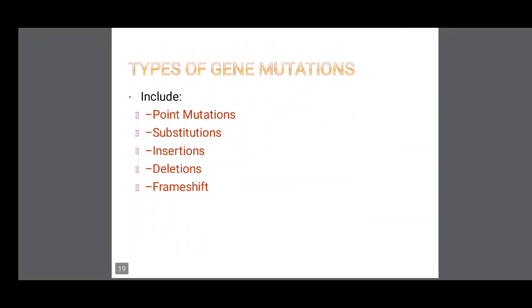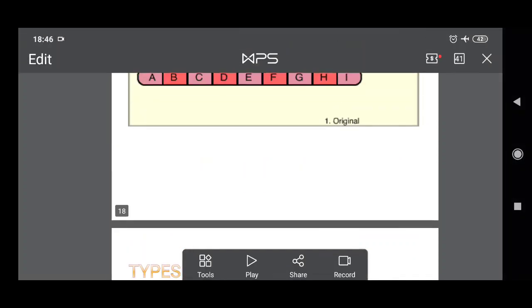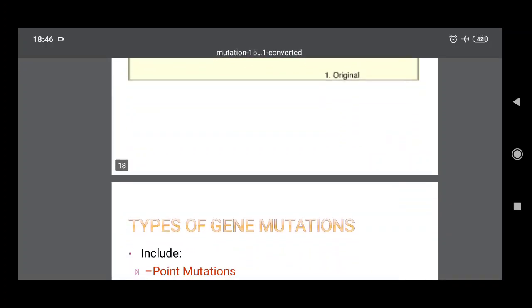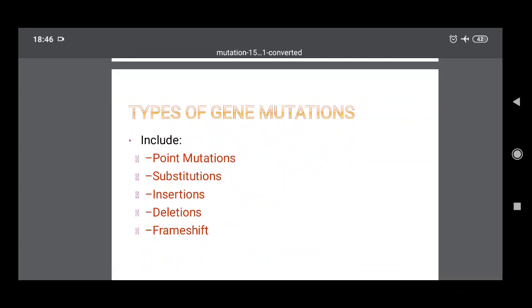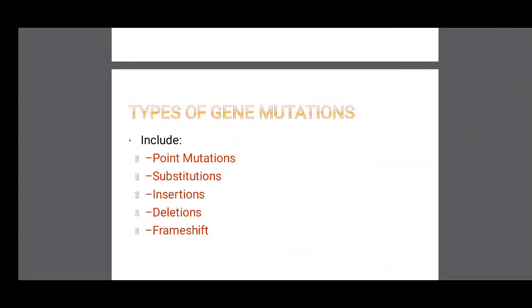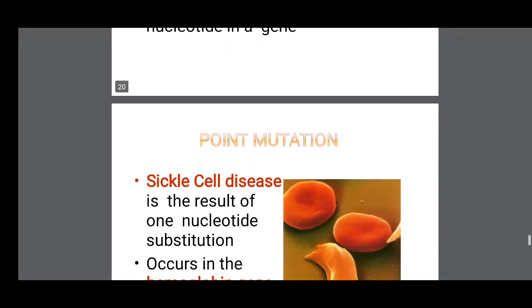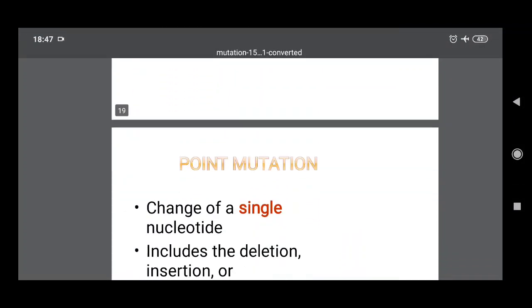So, types of gene mutations. When the gene sequence is altered, that is called gene mutation. Types of gene mutation are point mutation, substitutions, insertions, deletions, frame shift. Point mutation is a change of a single nucleotide, including the deletion, insertion or substitution of one nucleotide in a gene. The gene sequence is changed; that is called point mutation.